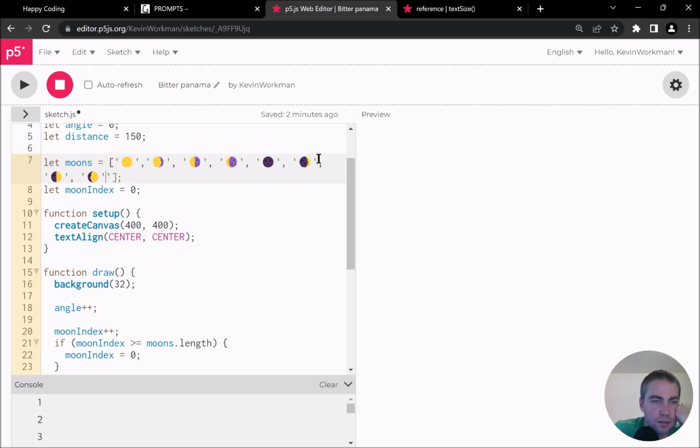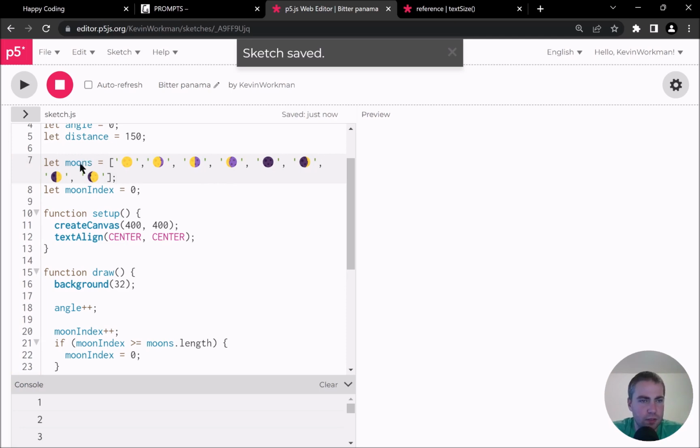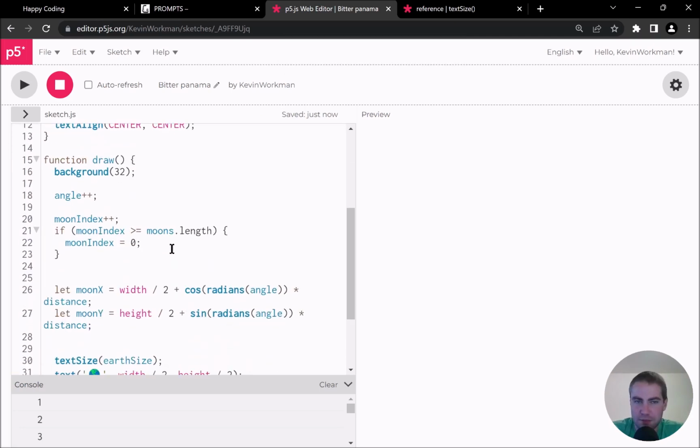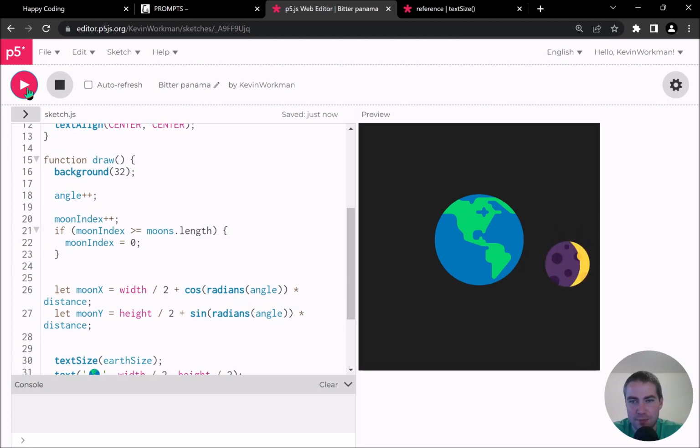We could change this to whatever we wanted really. But okay, now I have moons, and will this just work? I think this might just work. Let's just run it and see what happens. And yeah, ooh, that's trippy. I kind of like that.